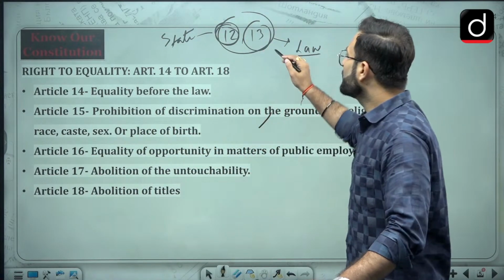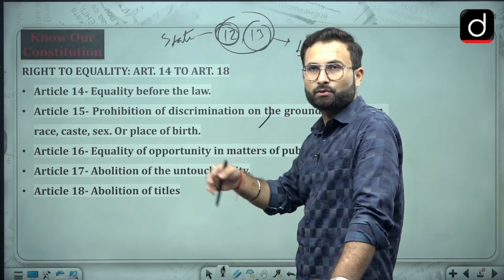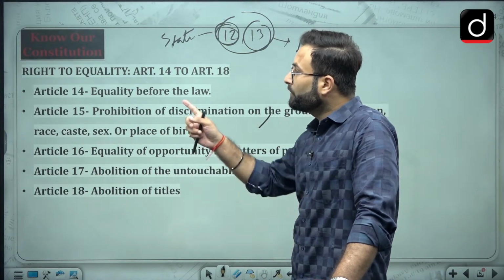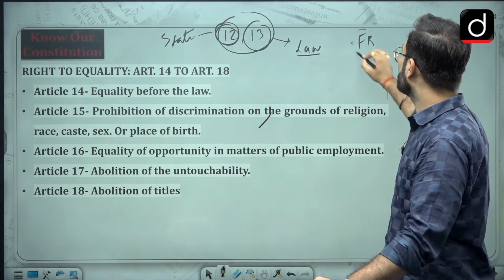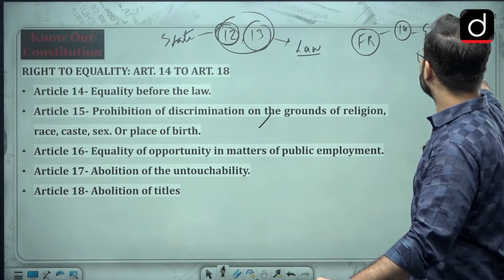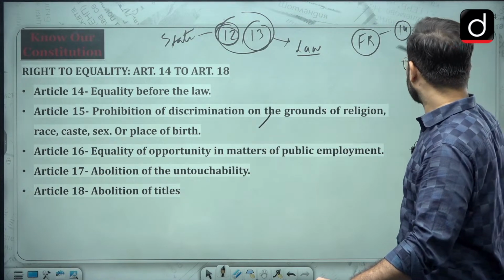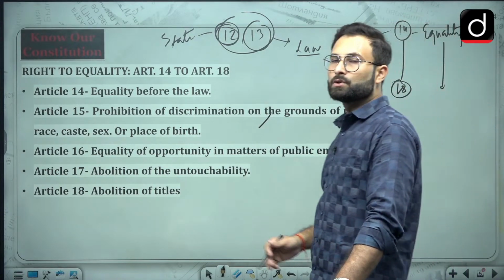We will not go into details, because if we go for a detailed discussion, that will be very difficult for us to wrap up the session in 1 hour. Now moving further, Article 14. When we are talking about the fundamental rights, there are various fundamental rights starting from Article 14. That talks about the right to equality. Okay, and from 14 to 18 you will see all these rights are somehow related to equality. So we will be talking about that.